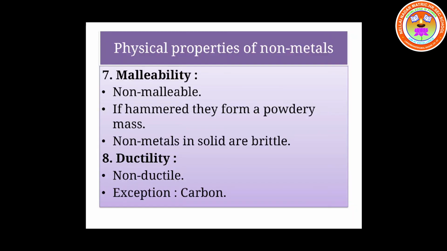The seventh physical property of non-metals is malleability. The non-metals are non-malleable in nature. They cannot be drawn into sheets. But when they are hit with a hammer, they become powder. They get converted to their powdery form. So non-metals are brittle, easily broken.